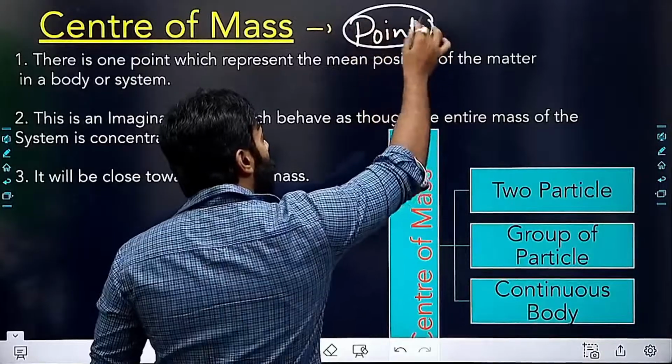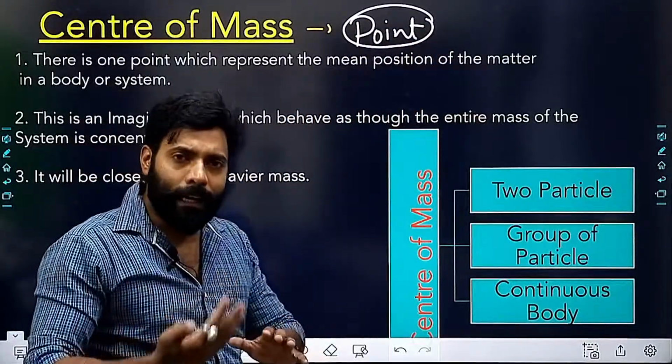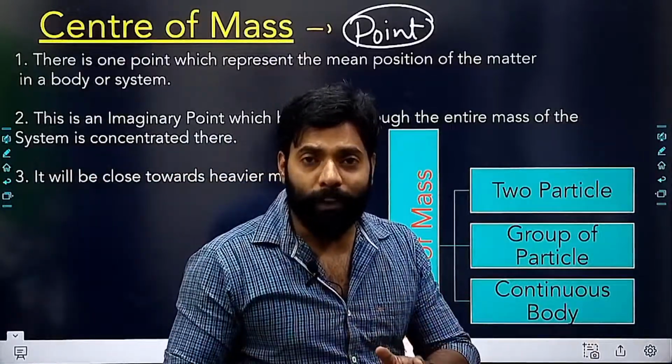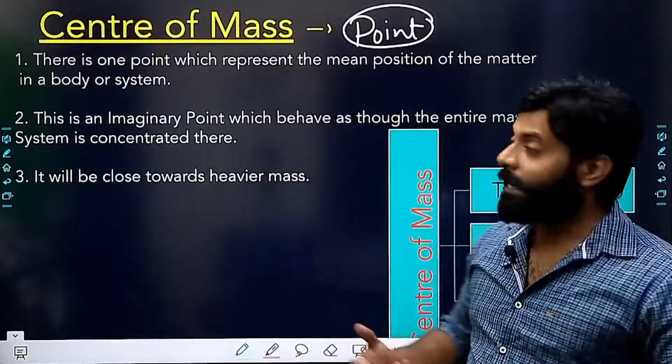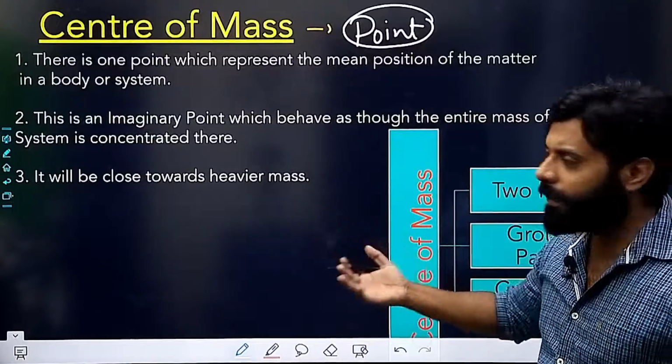That means I can locate this point, and for locating any point we have our axes: x-axis, y-axis, the Cartesian plane, and if we place them in three dimensions, we have our three axes x, y, and z.